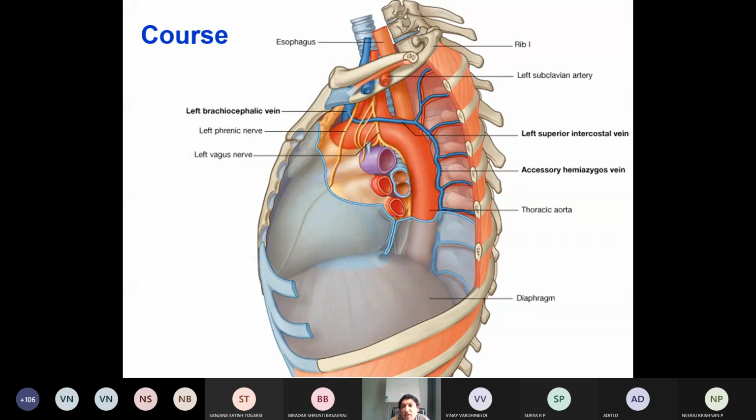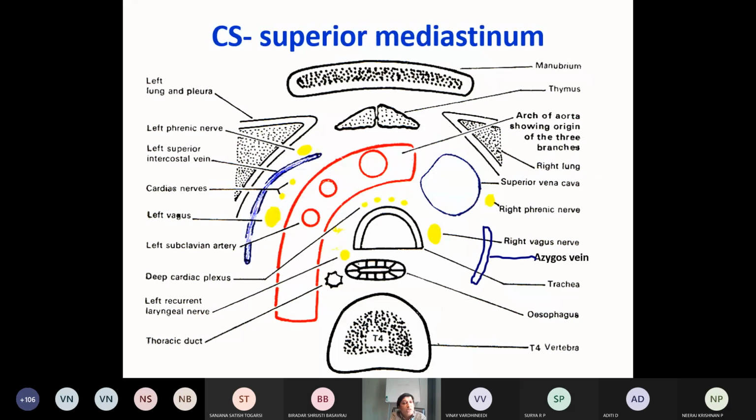The next diagram, as you already know, is a cross section at the level of T4. This is the superior mediastinum. This is the arch of aorta, this is the superior vena cava, this is the trachea, this is the esophagus. So it is a very important short note: the sternal angle and the cross section at the level of T4. You have to draw this common diagram.